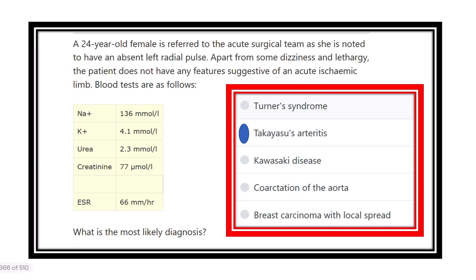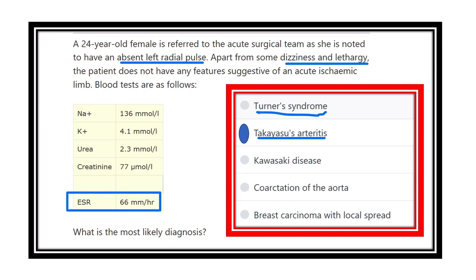So what is our answer? Our answer is Takayasu arteritis. Why Takayasu arteritis? Because there is an absent radial pulse, dizziness and lethargy have developed, and there is an increased ESR. So when there is upper limb claudication, absent upper limb pulse with increased ESR, go for Takayasu arteritis. Thank you all. Other options here, such as Turner syndrome.